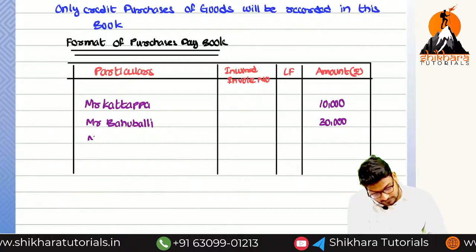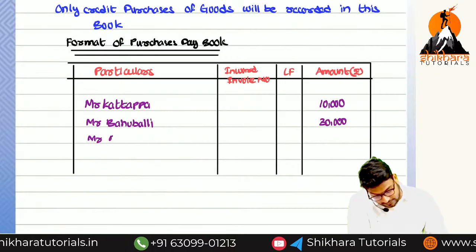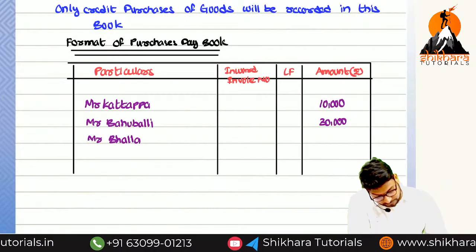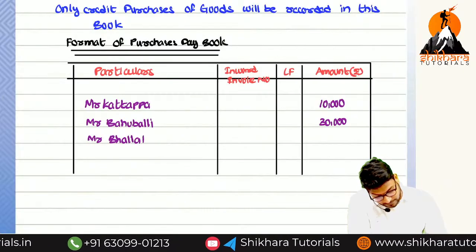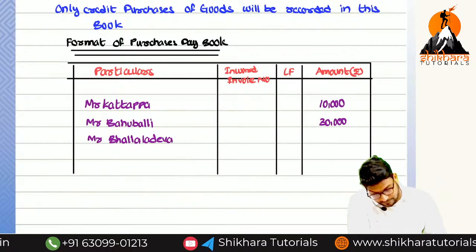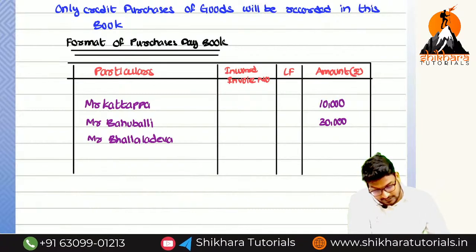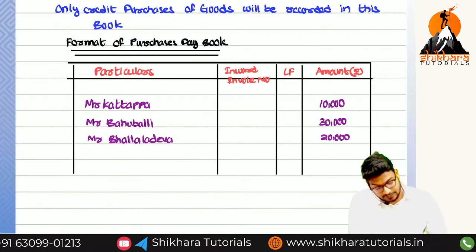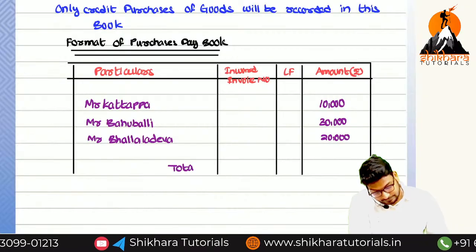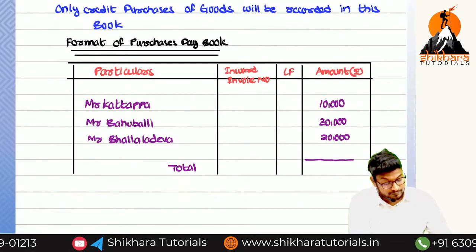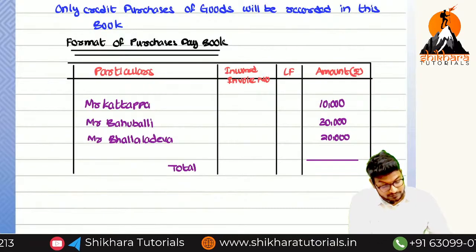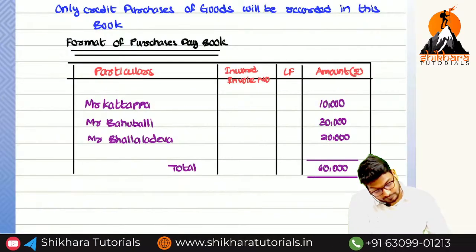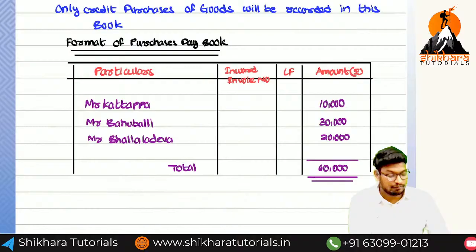And next one, Mr. Ballala Deva of rupees 20,000. Can you say the total? How much is the total? 60,000. This is how we are recording.